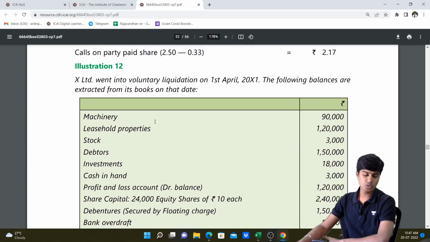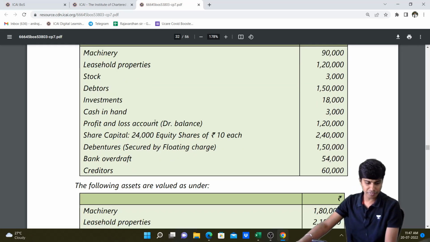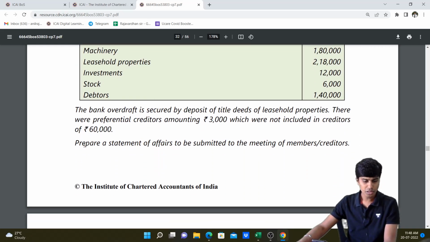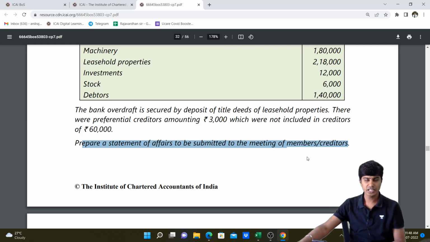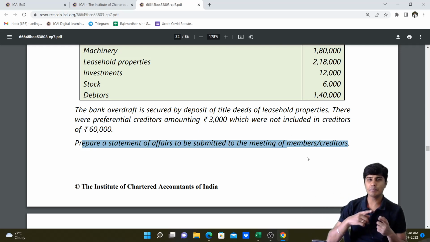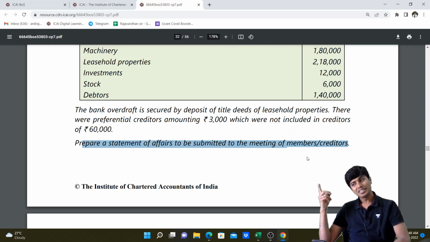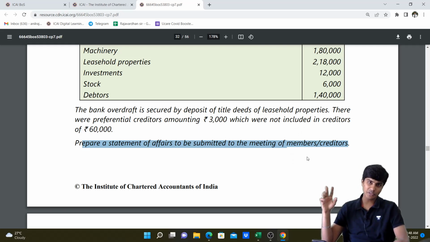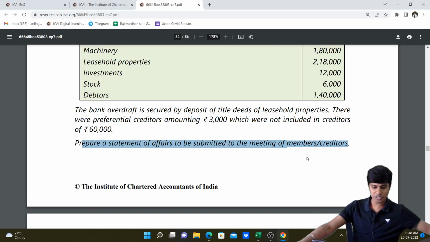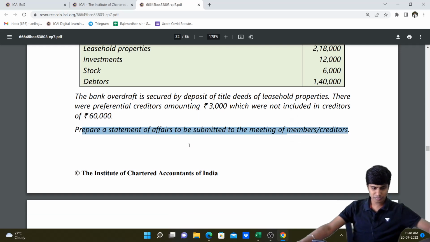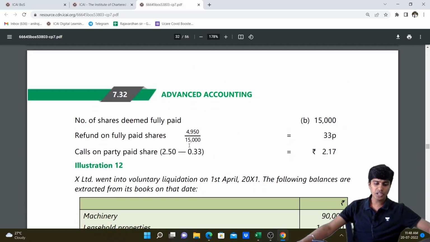So X Limited went into voluntary liquidation. What do they want us to do? Prepare a statement of affairs to be submitted to the meeting of members and creditors. Only after this meeting of members and creditors and board meeting and approval, our liquidator's final statement of account will start happening. So that's the reason I was telling you that you should read this part first. So let us start with illustration number 12.